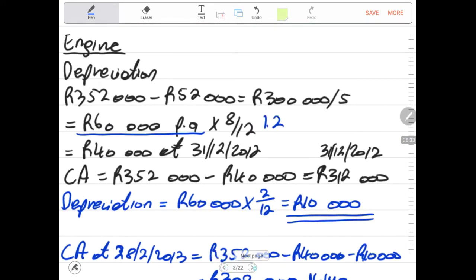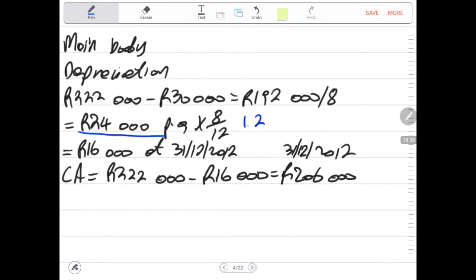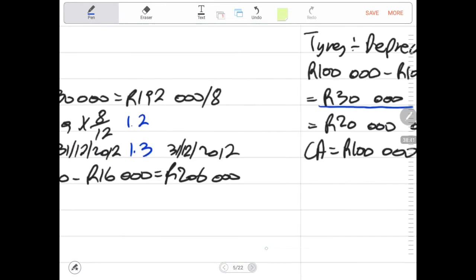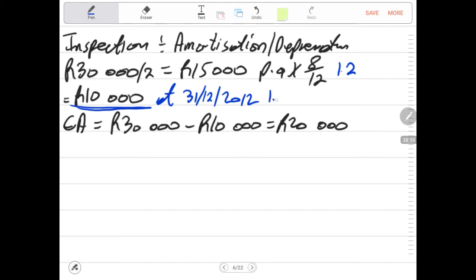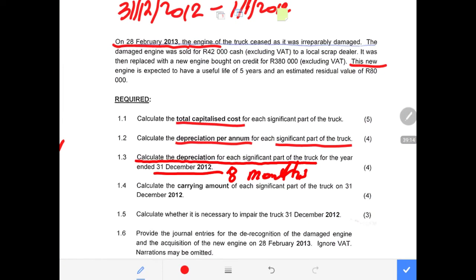Then now we go to 1.3, and this is the depreciation end of December 2012. This is in response to 1.3, and this is in response to 1.3, the 20,000, and the inspection, this is 1.3. So all the numbers are there, 10,000. Again, if information is to be pasted on the table, please do paste it on the table as it's supposed to be. You just write depreciation end of this year, then you paste the numbers in the table. You don't have to show the calculation. You just take these numbers and paste them in their respective column. So there's no transmesh on that one.